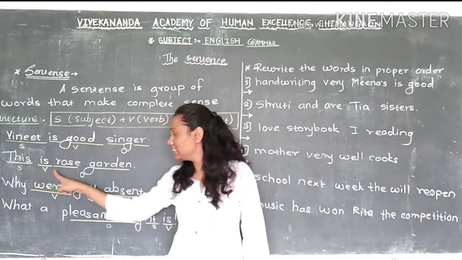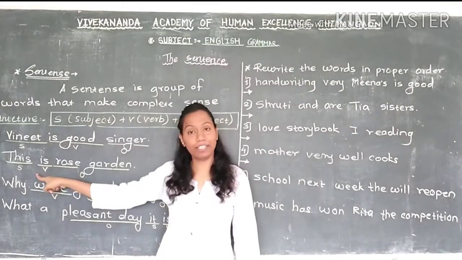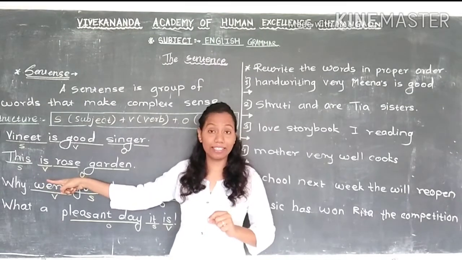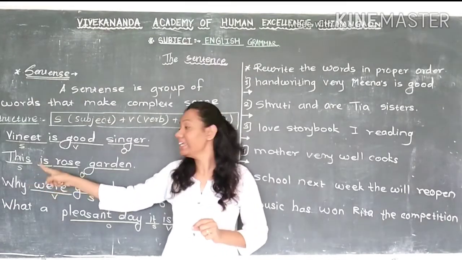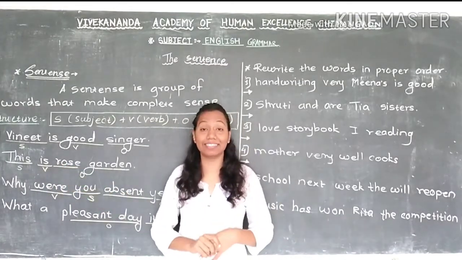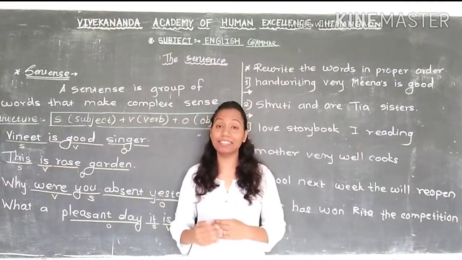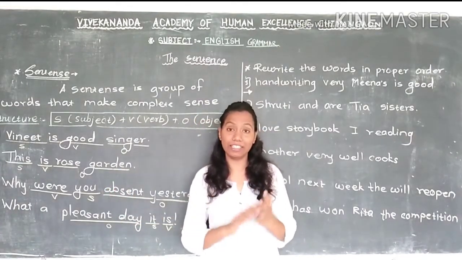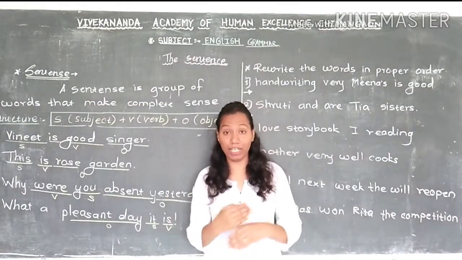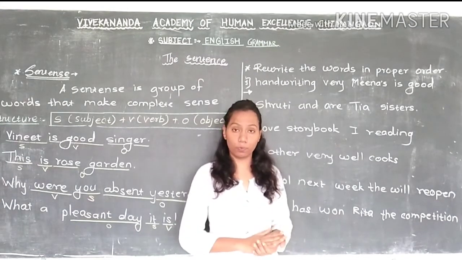Next is, this is rose garden. Now this is subject. This is not a name, but in this sentence, this is subject. Is, this is verb, and rose garden, the remaining part of the sentence, this is object. Now next one is, while framing the sentence, we are not writing in this sequence. This is the structure of a simple sentence. When we are writing the sentence, we are using this structure S plus V plus O.